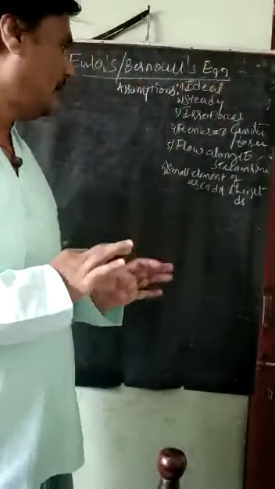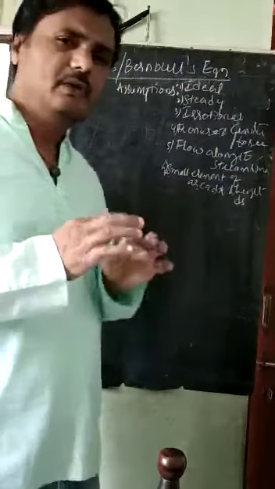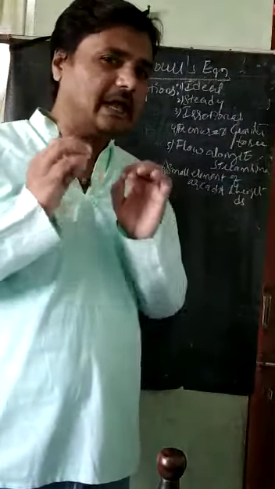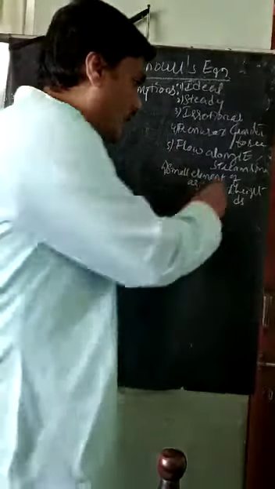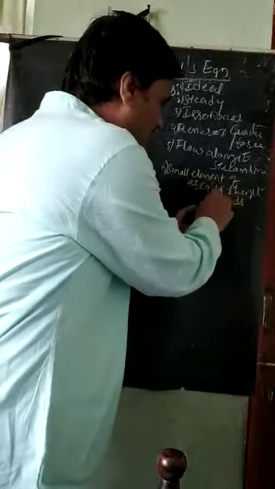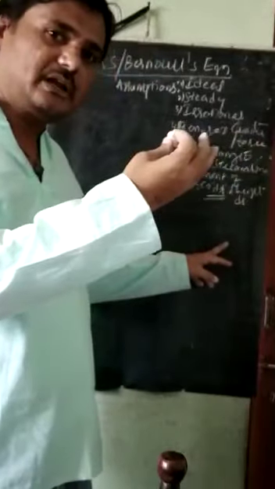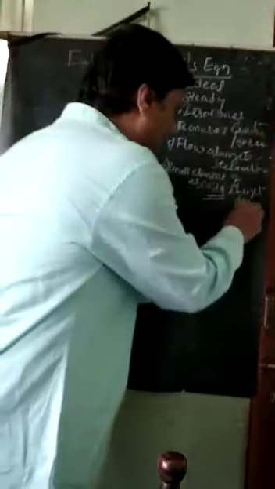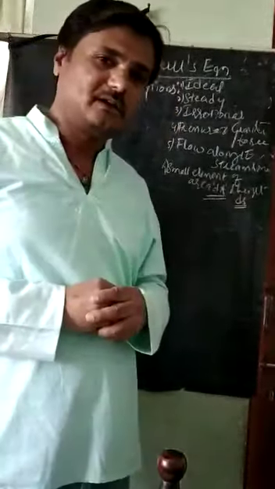And for the derivation, the sixth assumption is that we take one small cylindrical element with cross-sectional area dA and height ds. So we will start the derivation.